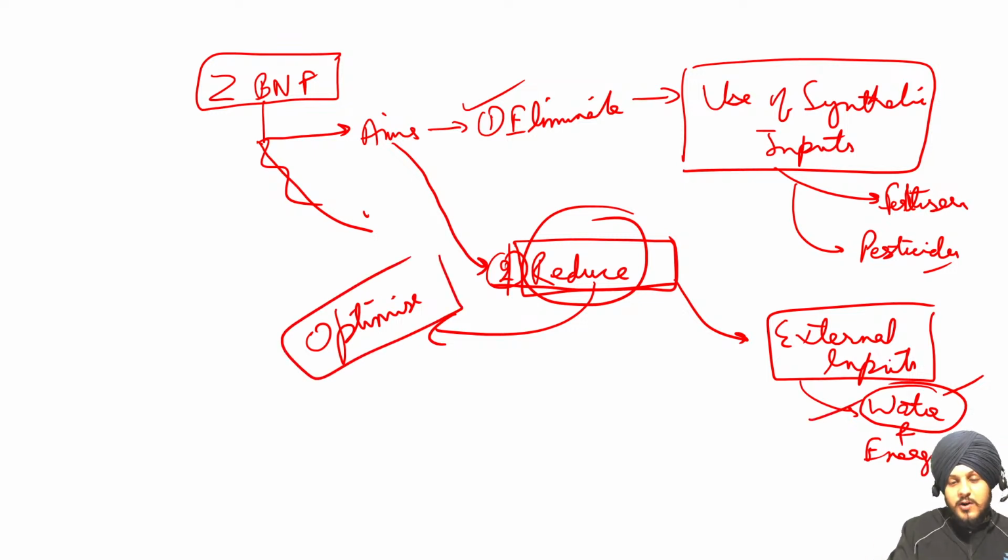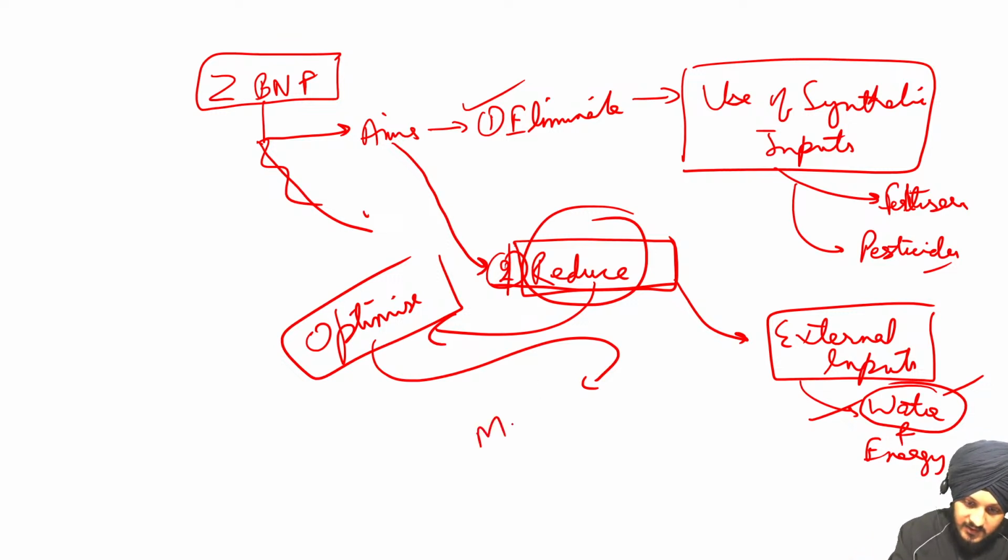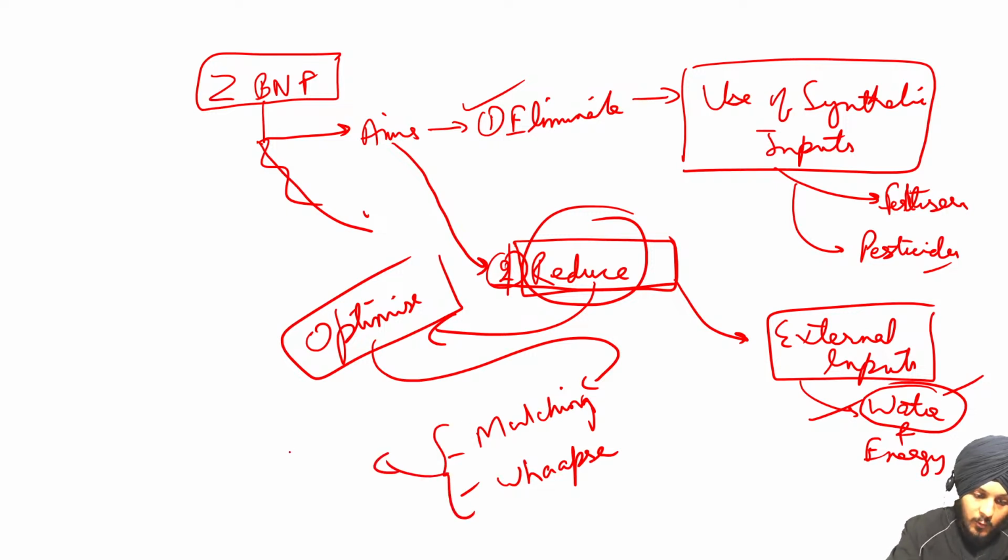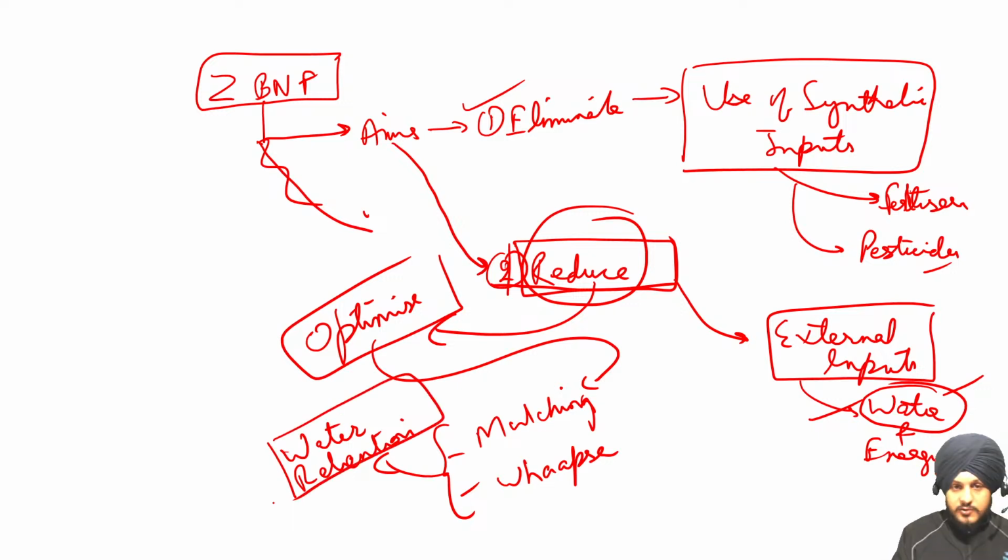And how it is going to optimize that? By using the natural farming techniques, which is a part of this zero budget natural farming. So the techniques such as the mulching, the techniques such as the WAPSA, we are going to understand these terms in a detailed manner, which promote the water retention in the crops. So this is the basic approach behind zero budget natural farming.